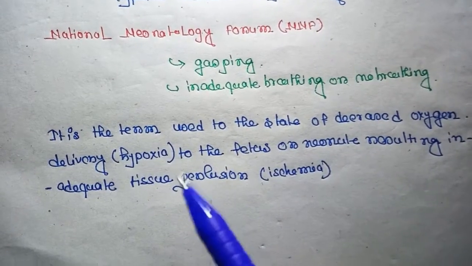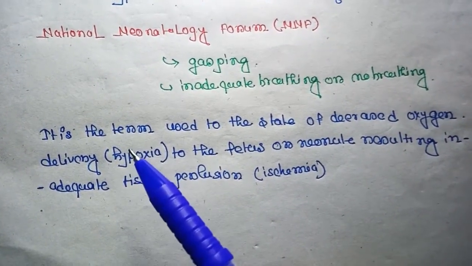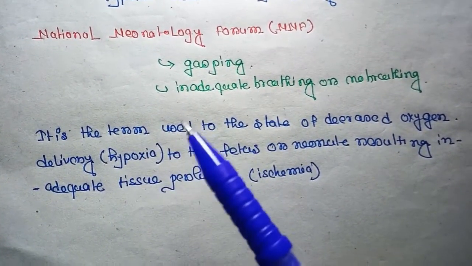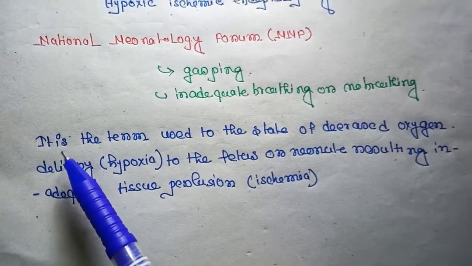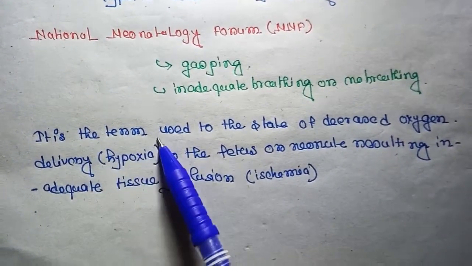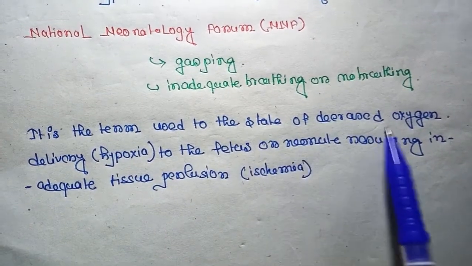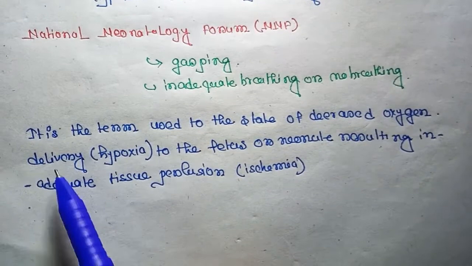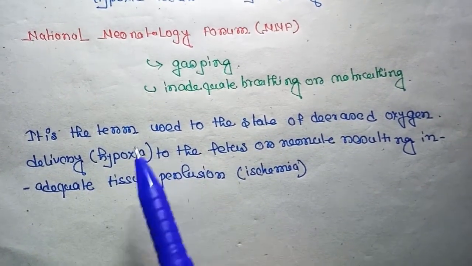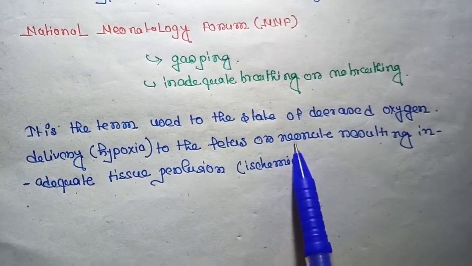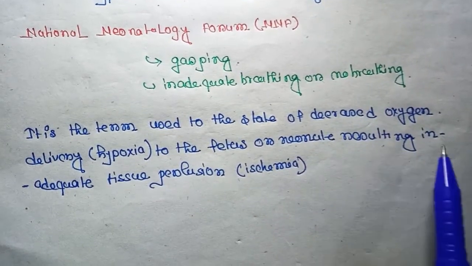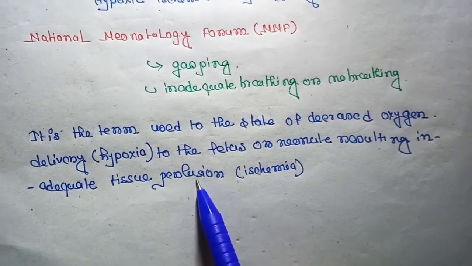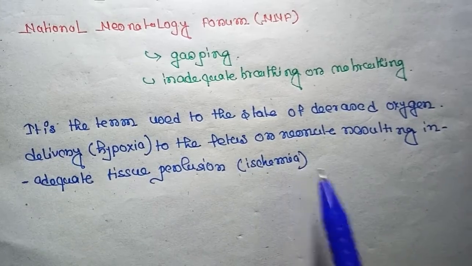So ultimately, what happens in birth asphyxia or perinatal asphyxia? It is the term used for a state of decreased oxygen delivery, that means hypoxia, to the fetus or neonate, resulting in inadequate tissue perfusion, which is known as ischemia.